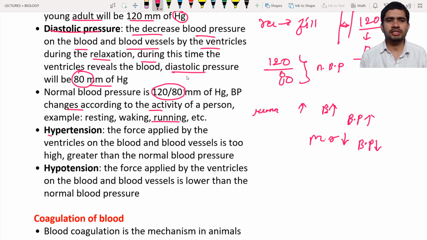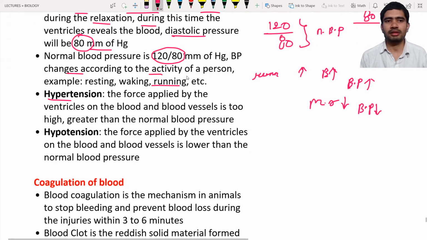Next, hypertension. What is meant by hypertension? Hyper means above normal. Here in hypertension, the force applied by the ventricles on the blood and blood vessels will be too high, more than 120 mm of Hg. Because a great deal of pressure is applied, it may be 140 or 150 mm of Hg. It is not a normal condition, it is an abnormal condition.